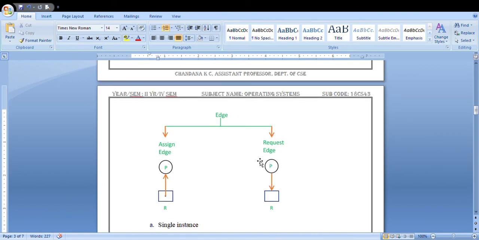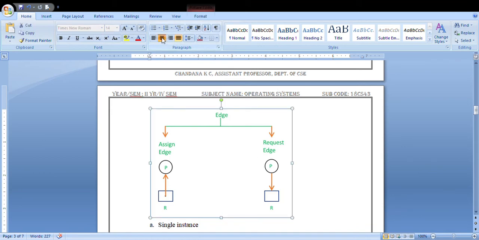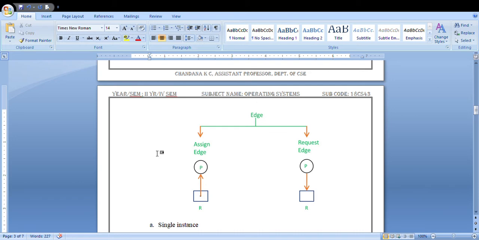And next one is edges. Edge is nothing but how you are going to assign or request for the resource. In edges there are two types: assign edge and request edge. An assign edge is when the resource is allocated to the particular process, that is, the resource is assigned to the process. That is your assign edge. The request edge is when the process is requesting for the resource. That is your request edge.